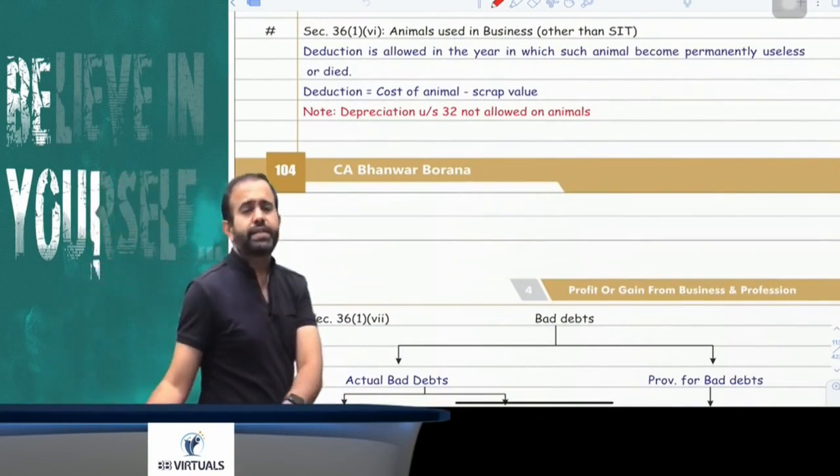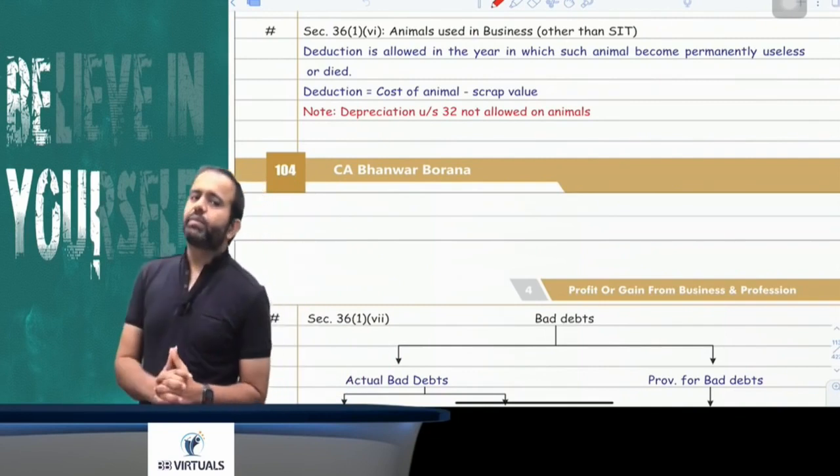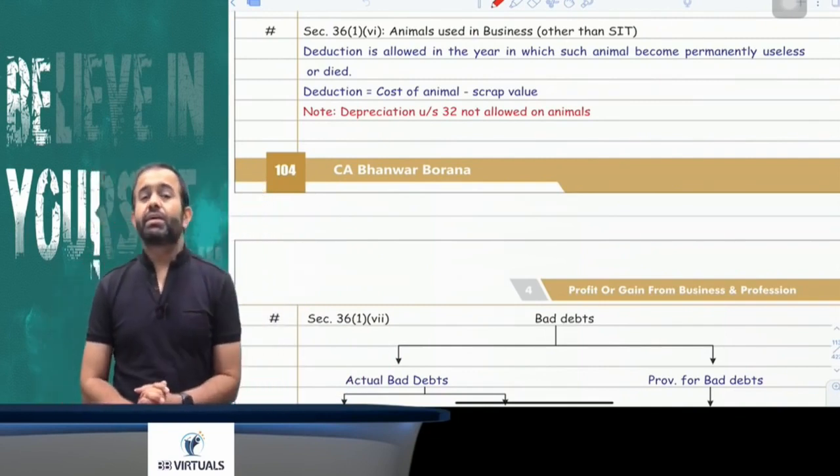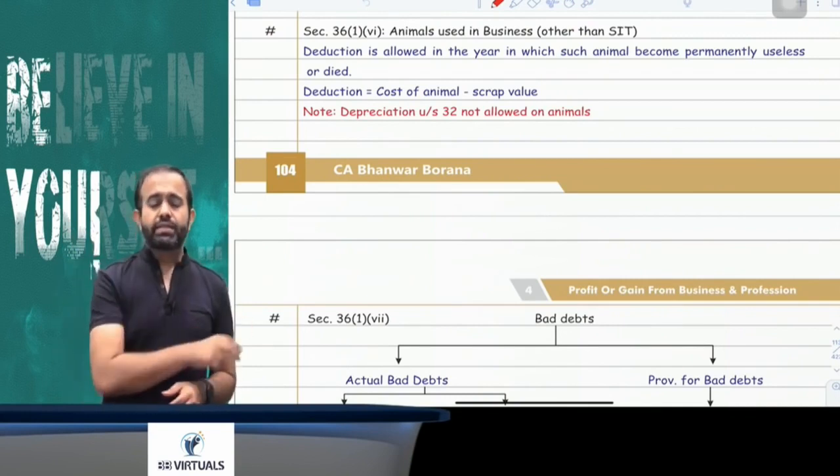Now the next part is related to animals used in the business but other than stock in trade. Suppose any animals are used in the business other than stock in trade, on those animals you can claim the deduction only in the year in which the animal died or became permanently useless. What will be the amount of deduction? Whatever your cost of the animal minus scrap value.